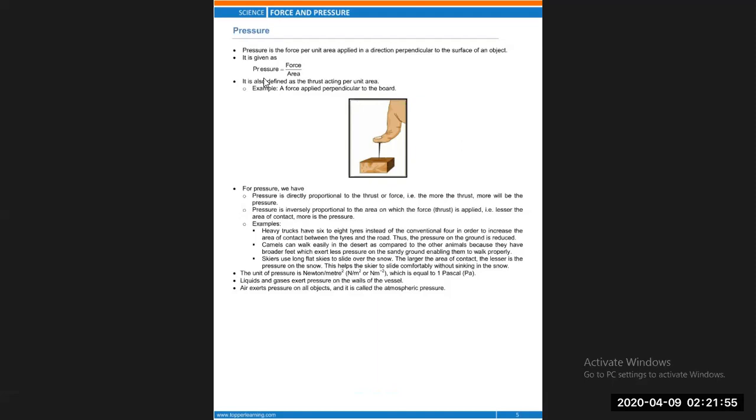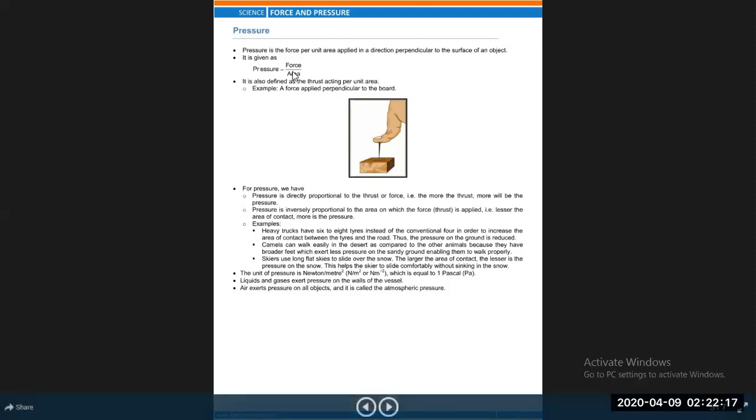So pressure is directly proportional to the thrust or force. The more the force, the more the pressure. The more the thrust, the more the pressure. Next, pressure is inversely proportional to the area on which the force is applied. Here, this is the area.